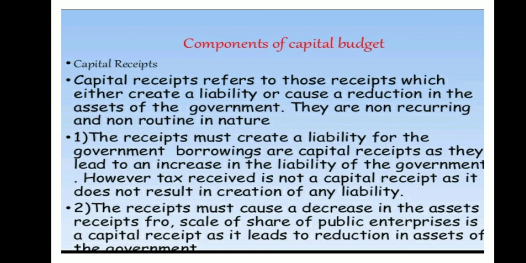When I talk about capital receipts, it creates a liability, or it causes a kind of burden to the government. Now the receipt must cause a decrease in the assets. Receipts from sale of shares of a public enterprise is a capital receipt as it leads to reduction in the assets, right?